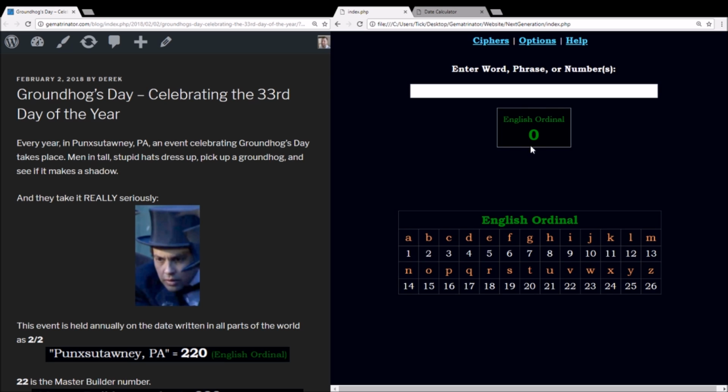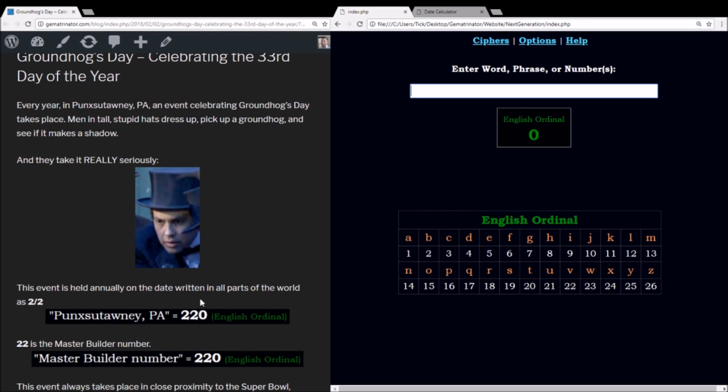This first cipher that I have open here is called English Ordinal, often referred to as simple gematria. You might also hear this word pronounced as Gematria or Gematria, but it's all the same thing. A lot of people are frightened off by math, but ever since my calculator went online last year, Gematria is simpler than ever. And you get to see things like this. The date that this event is held on every year is, like I said, February 2nd, written in all parts of the world as 2/2.